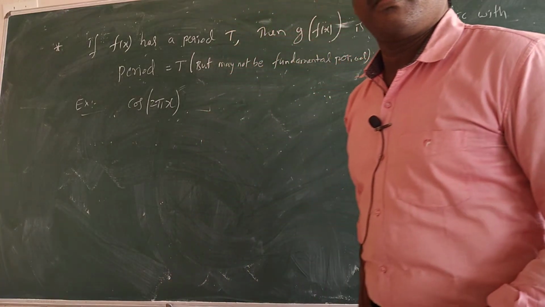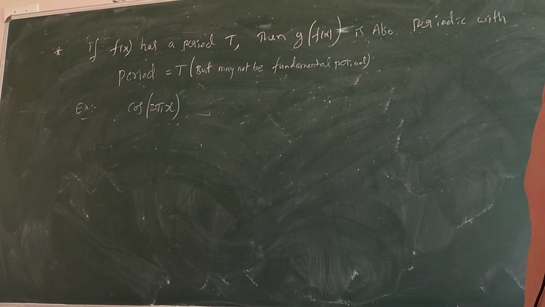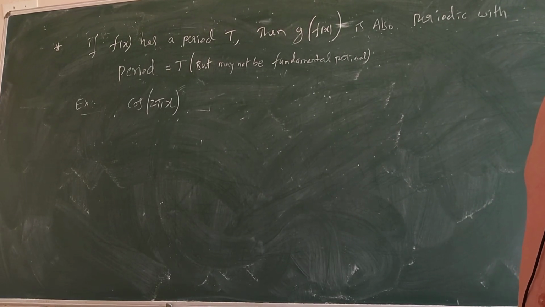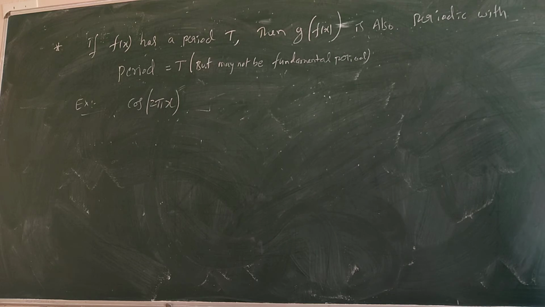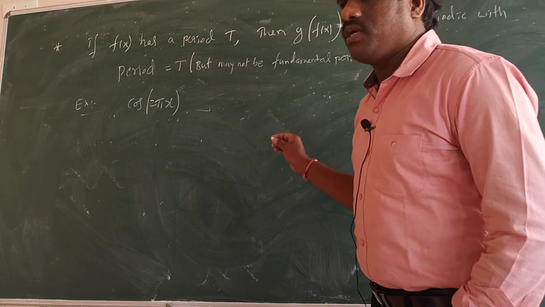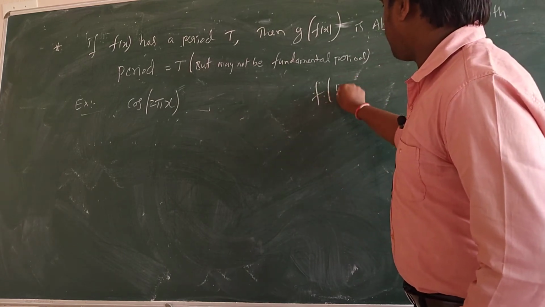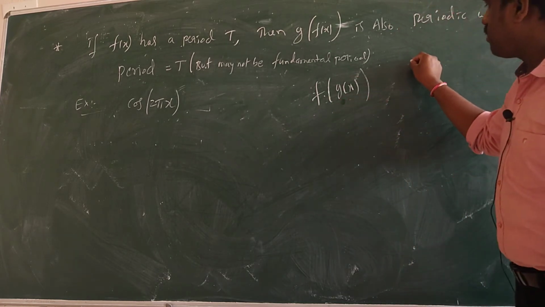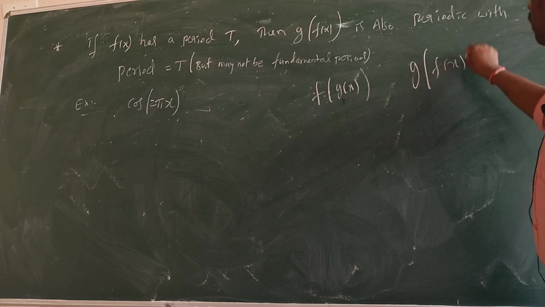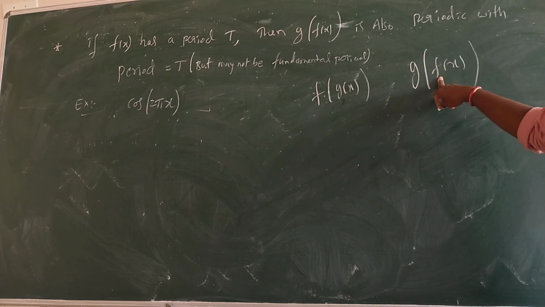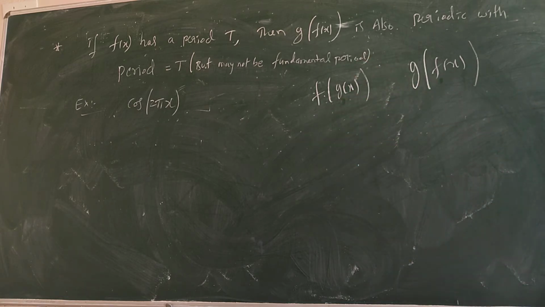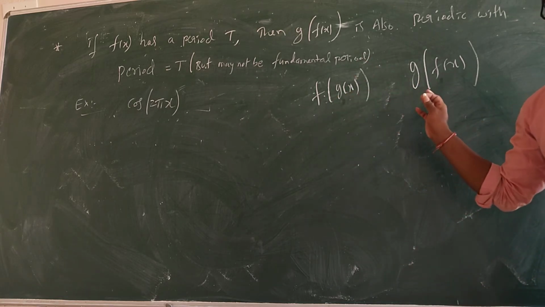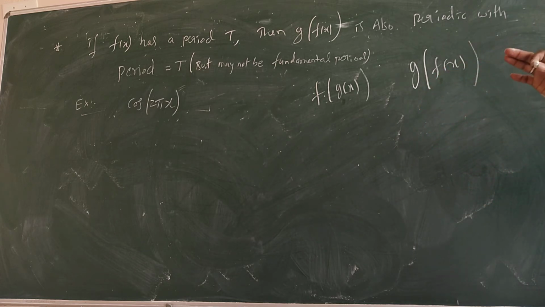So this point is, if f of x has a period t, then g of f of x is also a periodic function with period t. See, what is the meaning of this? I'll tell you. For composite functions, if you have f of g of x, then you have to take the period of g of x. If you have g of f of x, then you have to write the period of f. So that's what he's saying. Simple. So whenever you have f circle g or g circle f, we take the period of the inside one, right?